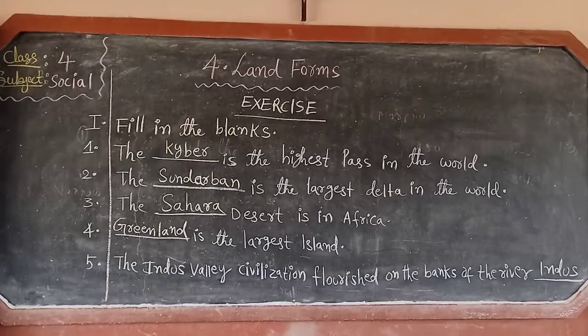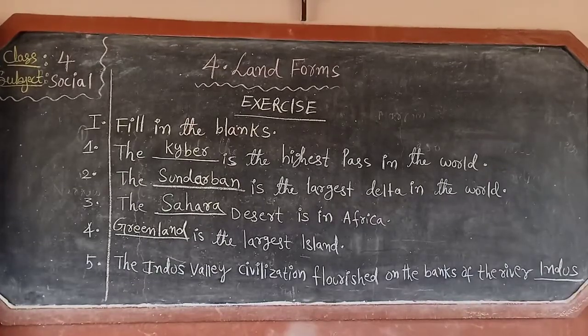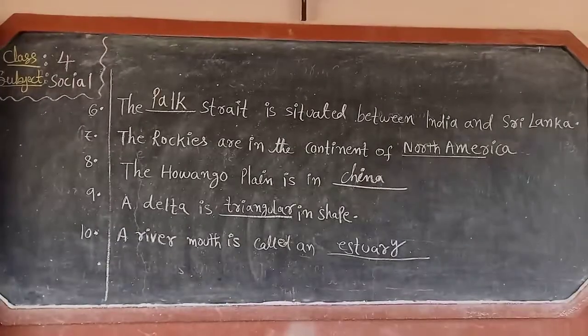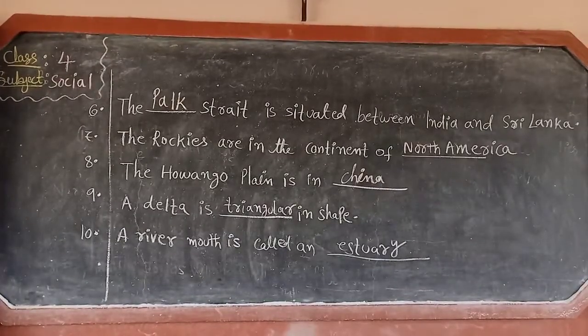Next, fifth one, the Indus Valley civilization flourished on the banks of the river dash. The Indus Valley civilization flourished on the banks of the river Indus. Okay, answer is Indus. Now let us see the sixth fill in the blank. Look, children, sixth fill in the blank. The dash strait is situated between India and Sri Lanka. Which strait is situated between India and Sri Lanka? Palk Strait. Answer is Palk.